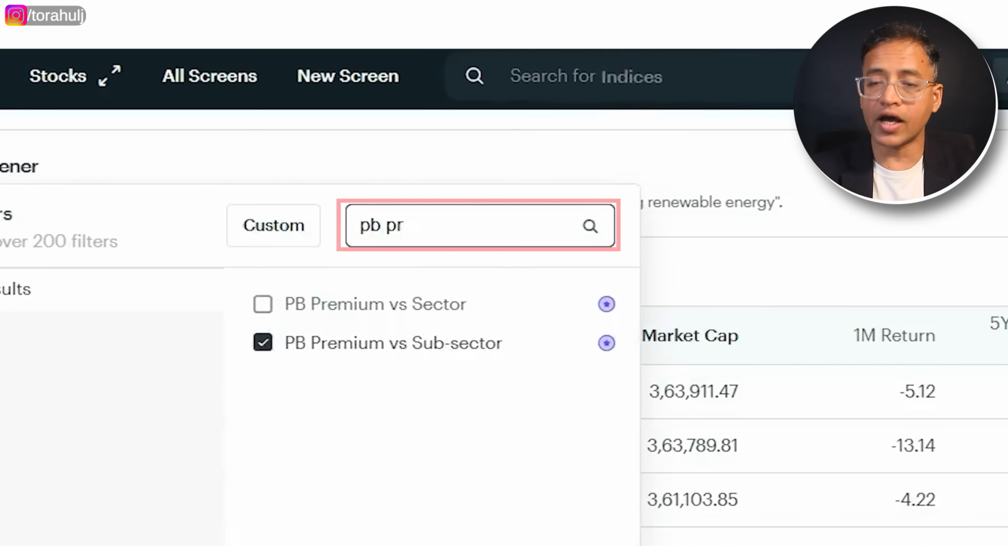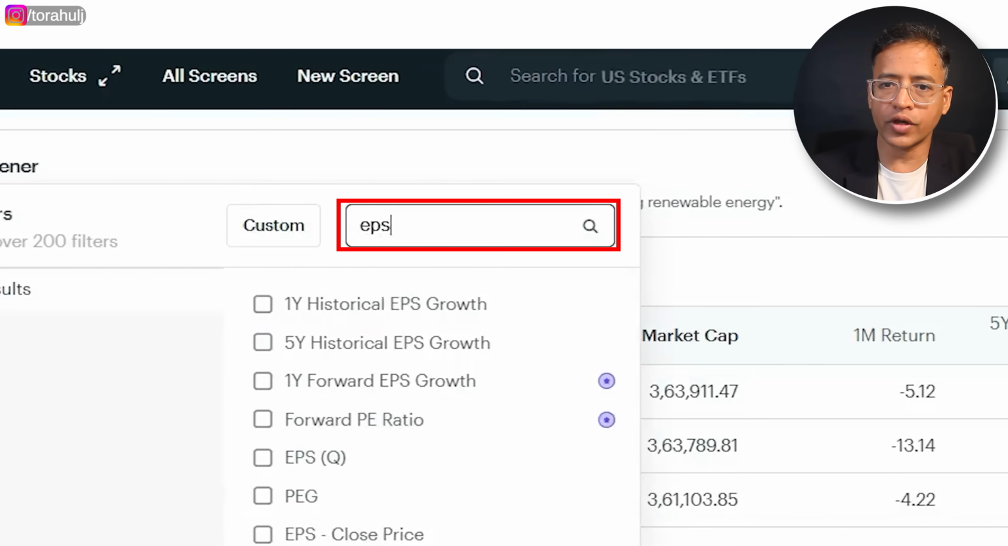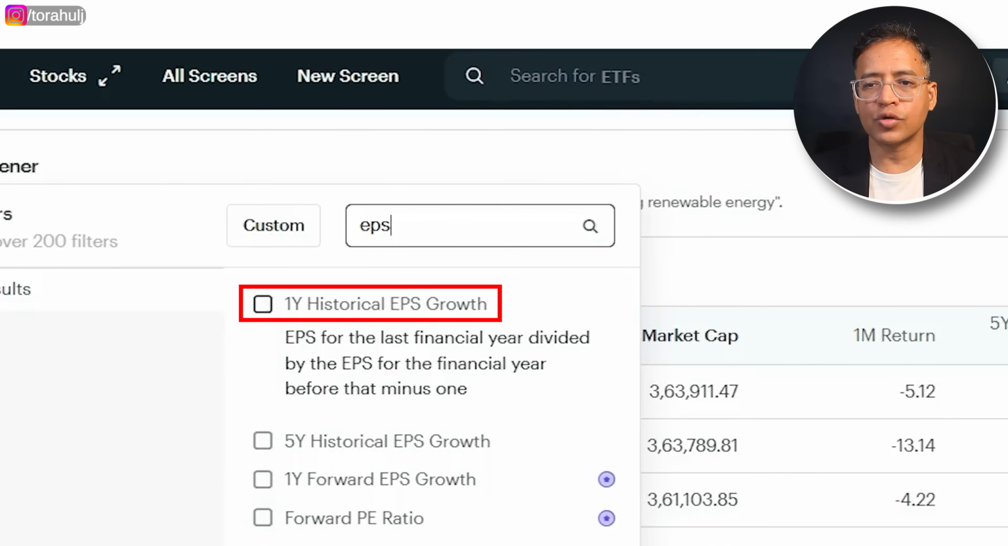The next filter we are going to add is EPS growth rate. So, 1 year historical EPS growth rate. Now, why am I interested in the earnings per share growth rate? The reason is very, very simple.